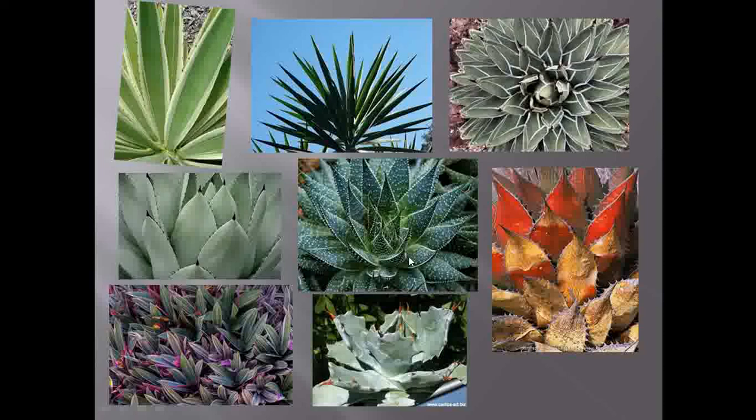Here the margins are dented. See here the margins are spiny. In some of the members, the margins are filamentous. This is the leaf variation observed under the family Agavaceae.